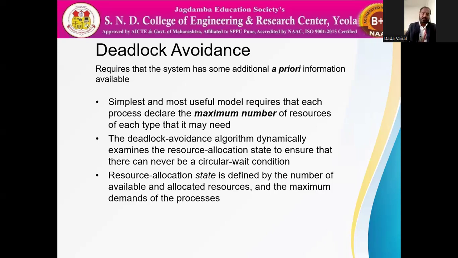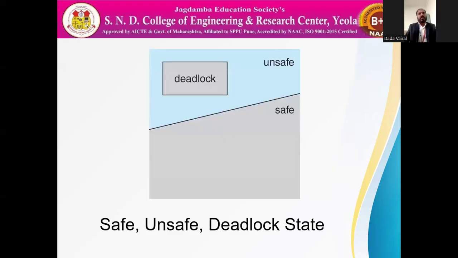Then we can avoid the deadlock. In the next slide, we say the system is safe or unsafe. Very basically, if your system has deadlock, it is in an unsafe state. If it does not have deadlock, your system is in a safe state.